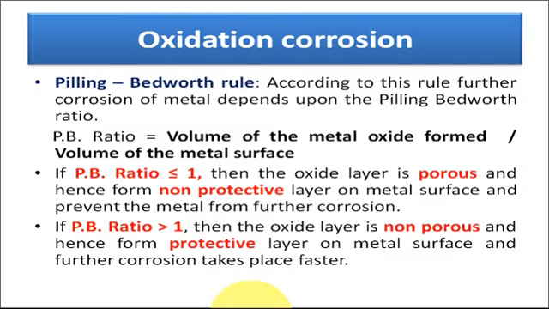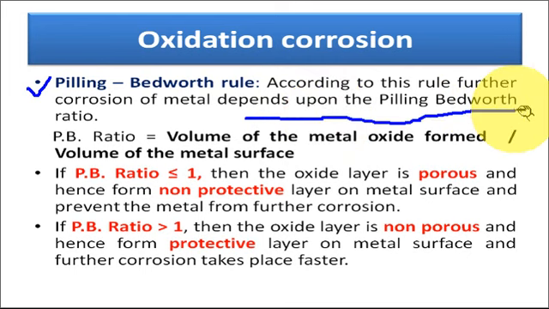Now, one thing is very clear to all of us: in case of oxidation corrosion, corrosion of metal highly depends upon the nature of the metal oxide layer. So to rationalize this, Pilling and Bedworth gave a rule which is known as the Pilling-Bedworth rule. According to this rule, further corrosion of metal in presence of oxygen depends upon the Pilling-Bedworth ratio.